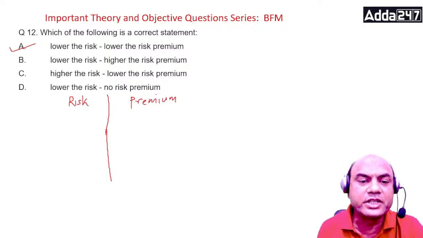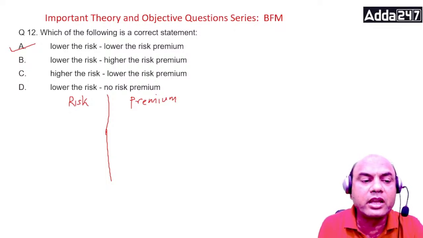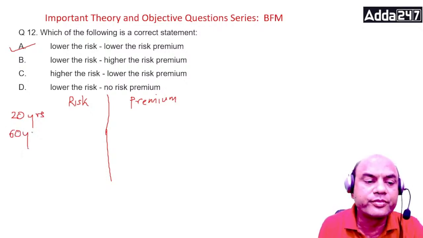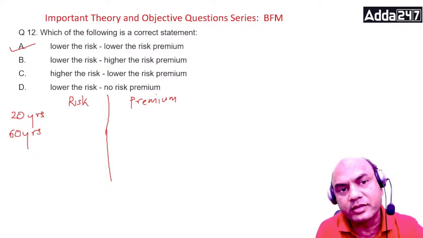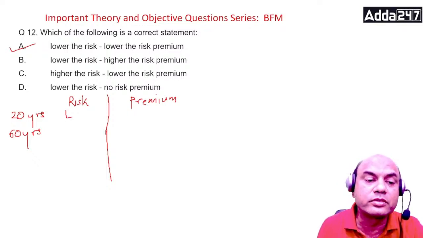Let me ask you, insurance. Insurance for the age of 20 years and insurance for the age of 60 years. Where is the risk higher? Suppose a person is 20 years old or somebody is 60 years old, where is the risk higher? So here the risk is low, right? And here the risk is high.